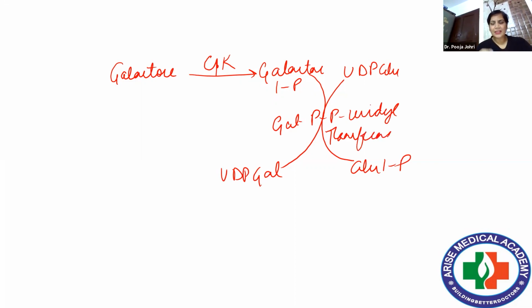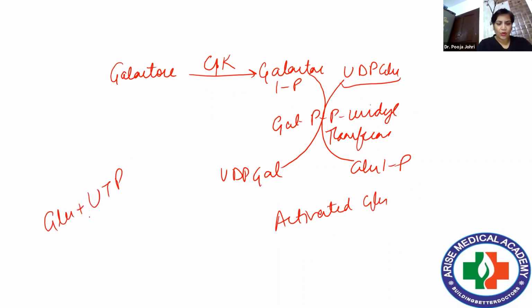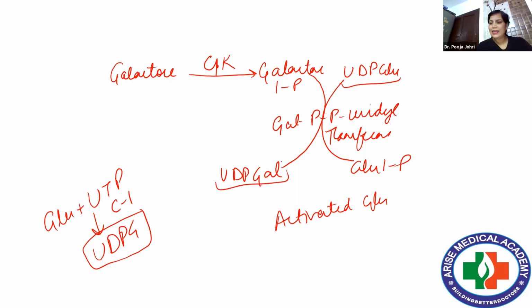Now what happens here is, UDP glucose is an activated glucose. It means glucose combines with UTP to form UDPG, or we can say that C1 of glucose is activated. Same is the case with UDP galactose, it is also activated.